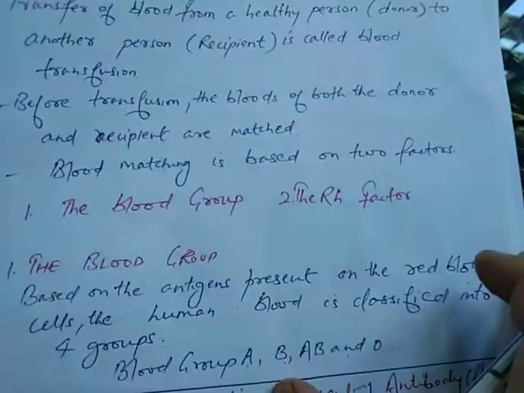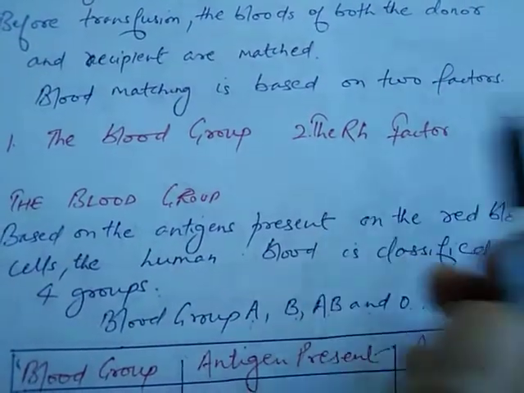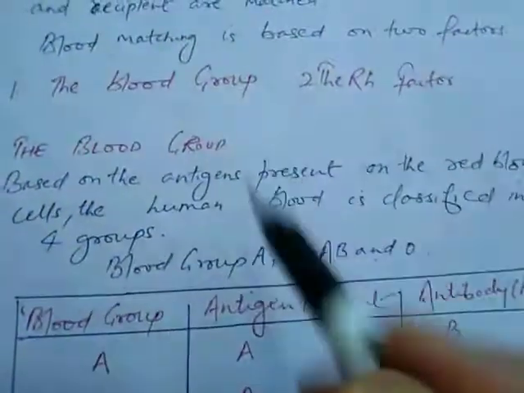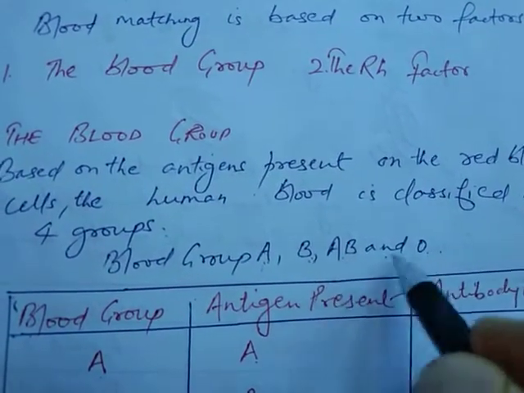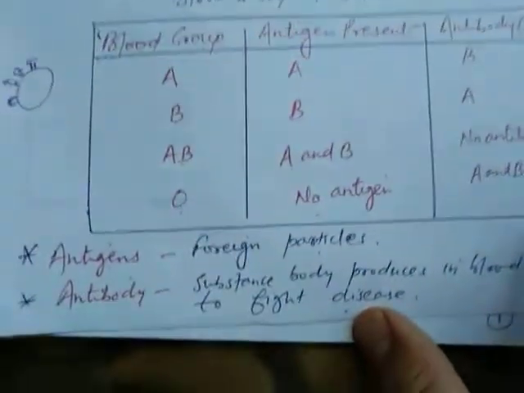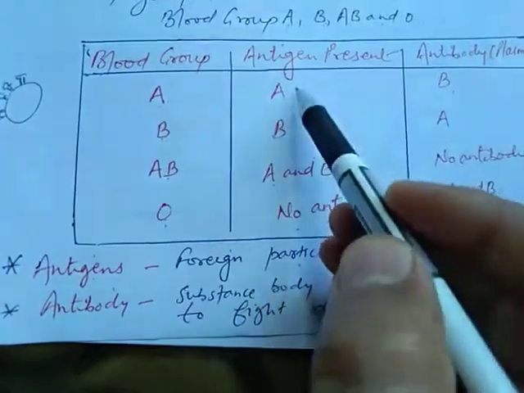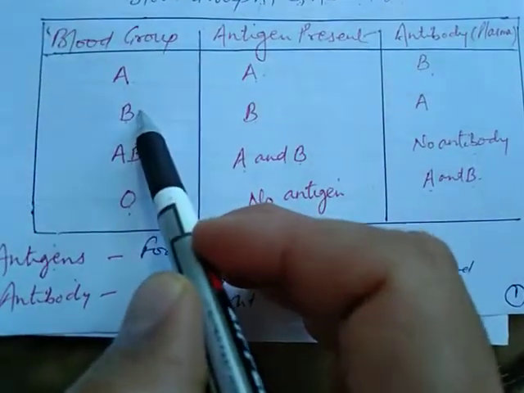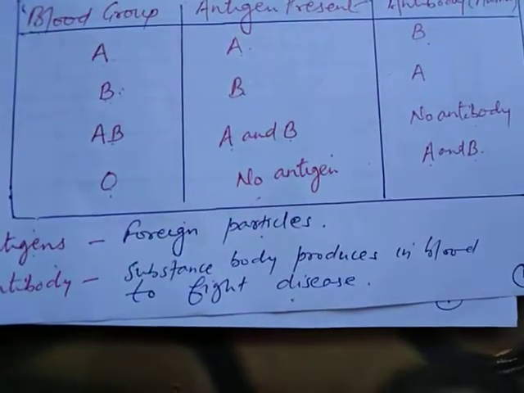Blood matching is based on two factors: the blood group and the Rh factor. Blood groups, you all know, are of four types: blood group A, blood group B, AB and O. Now students, you can see here in blood group A, antigen A is present and antibody B is present. In blood group B, antigen B is present and antibody A is present.